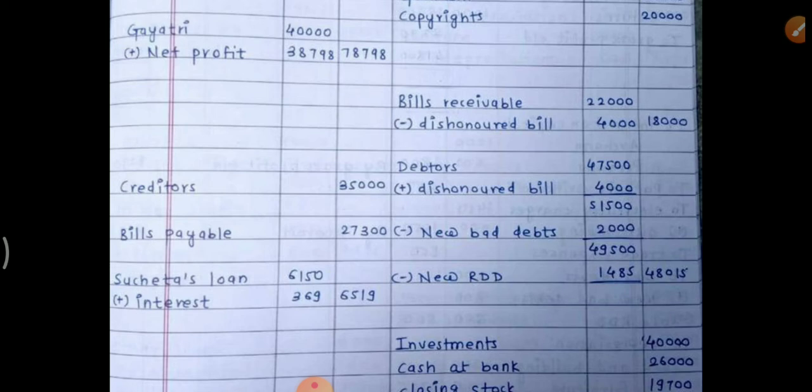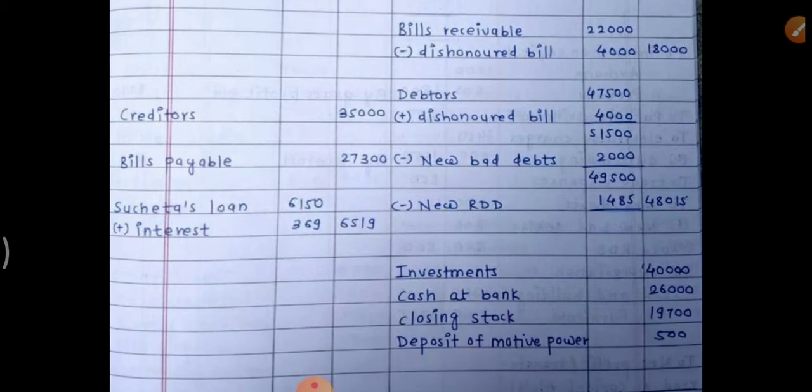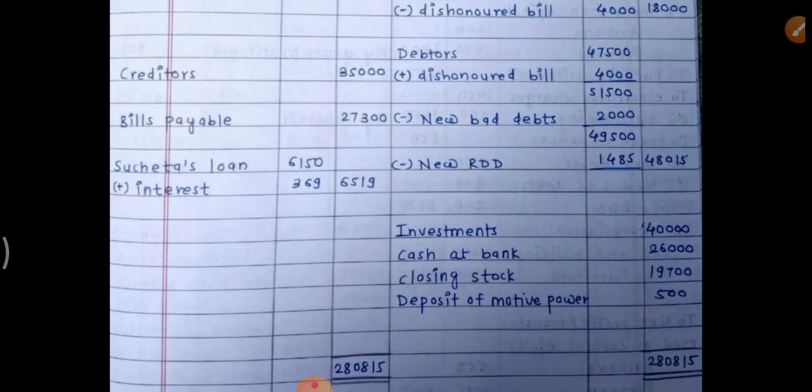Now our debtors are of rupees 51,500. Then in the adjustment, they have specified new bad debts will be deducted from debtors and will be debited to profit and loss account. And after adding the bill and deducting the new bad debts, now our debtors are of rupees